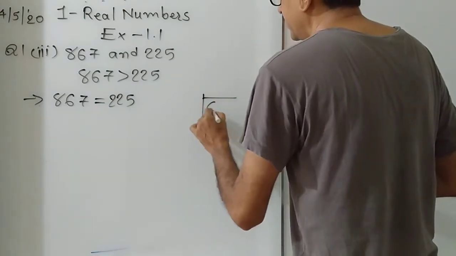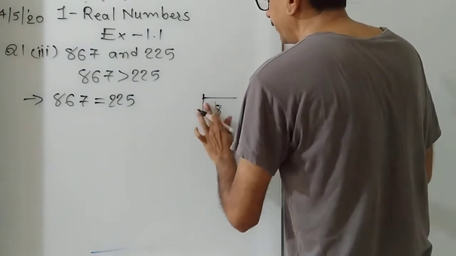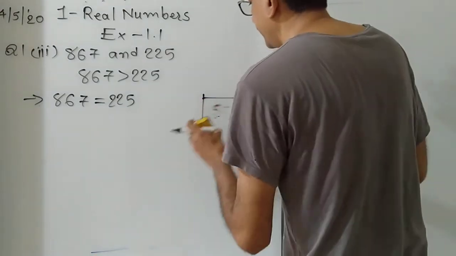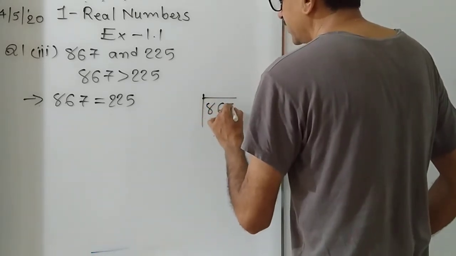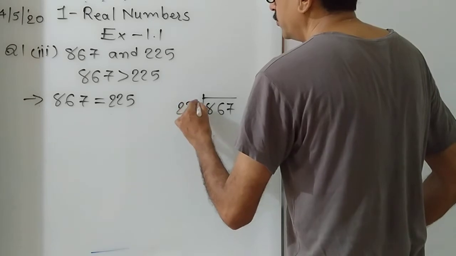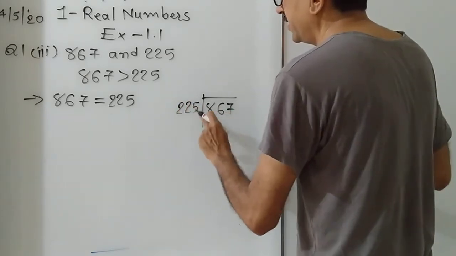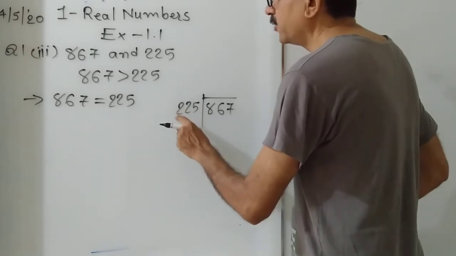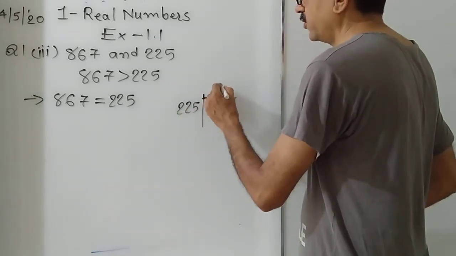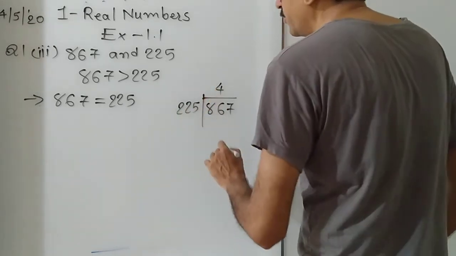Here it is a 3-digit number. Here 8 and 2, how many times? 4. So let's multiply by 4.